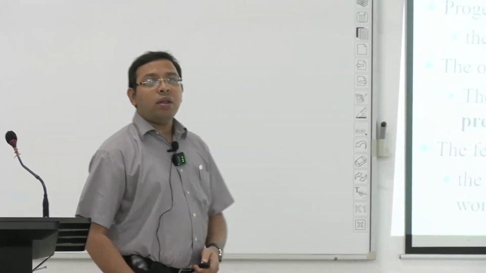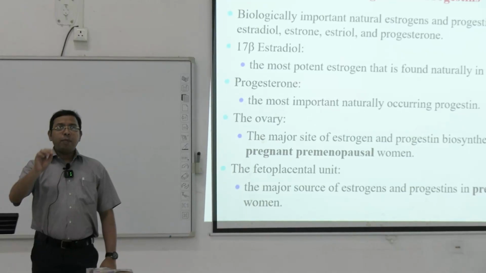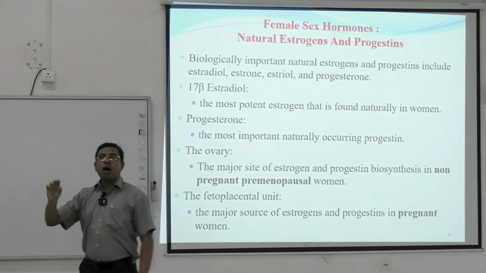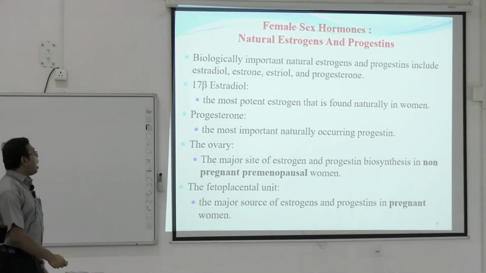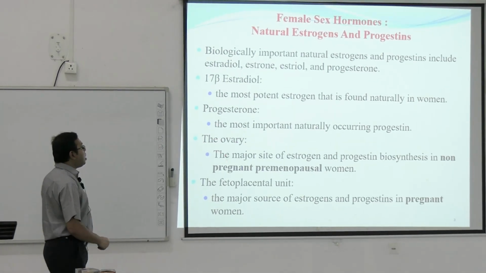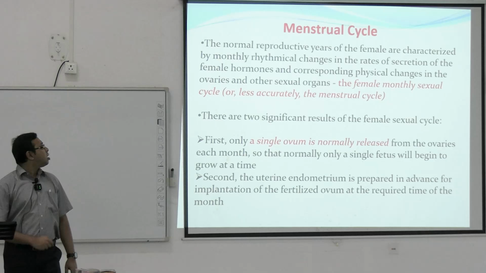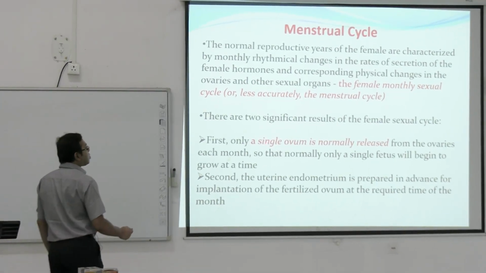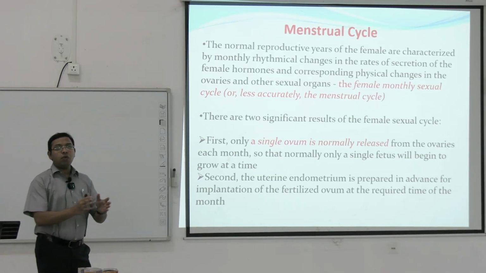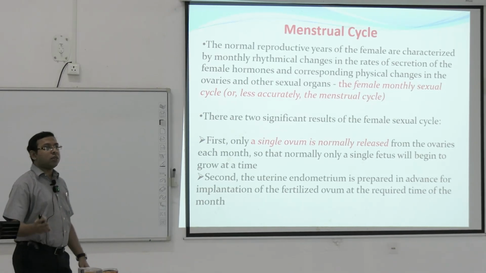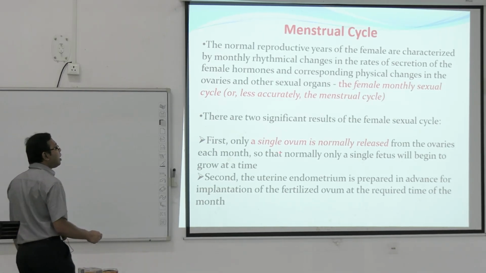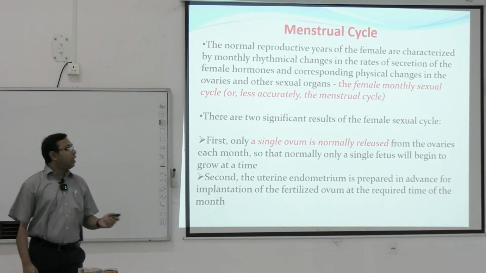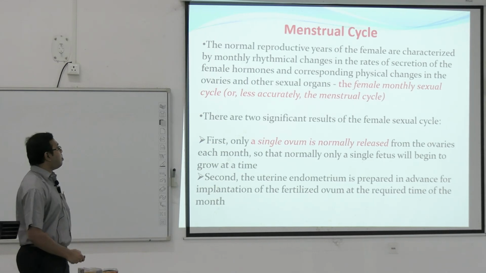So estradiol is the 17 beta estradiol. Time and again I am saying this is the main hormone in the normal menstruating females. Apart from this, there is progesterone, ovary, fetoplacental unit, menstrual cycle. Already we have discussed the two phases of the cycle, the follicular phase and the secretory phase. First, only a single ovum is normally released from the ovaries in each month, so that normally only a single fetus will begin to grow at a time.